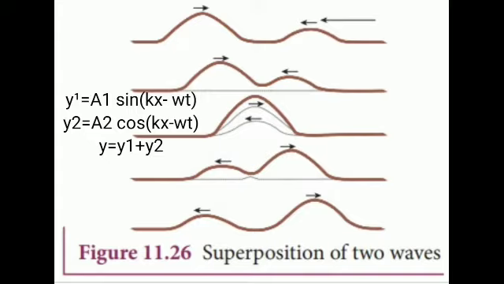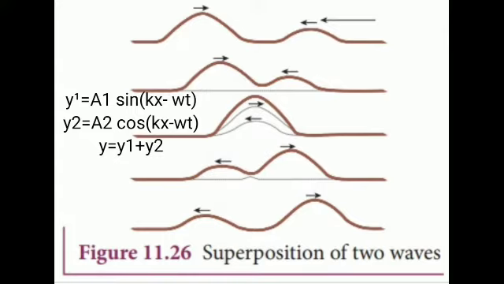To understand mathematically, let us consider two functions which characterize the displacement of the waves. For example, y1 is equal to a1 sin(kx minus omega t) and y2 is equal to a2 cos(kx minus omega t). Since both y1 and y2 satisfy the wave equation,